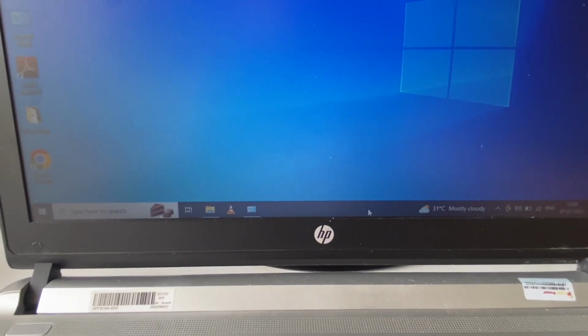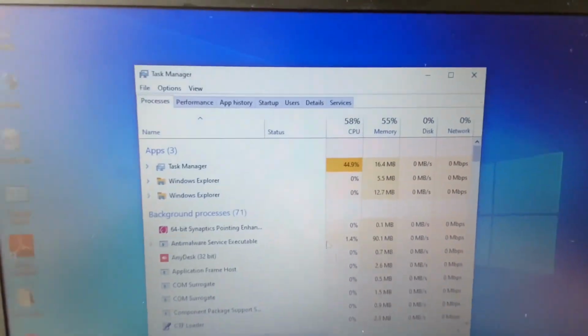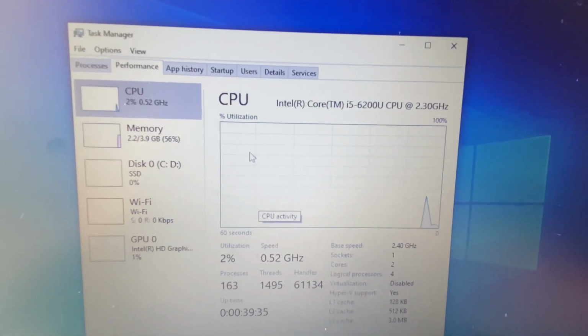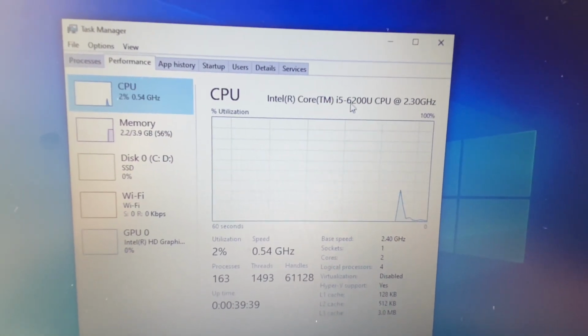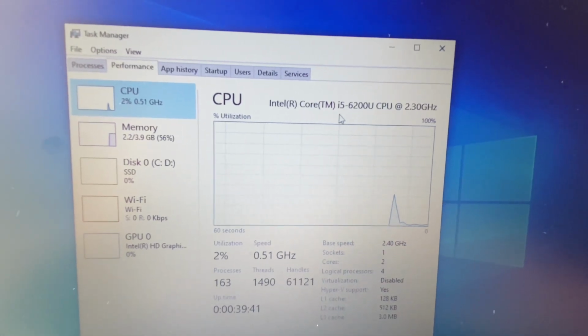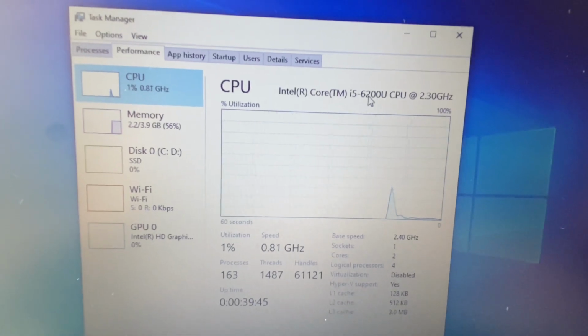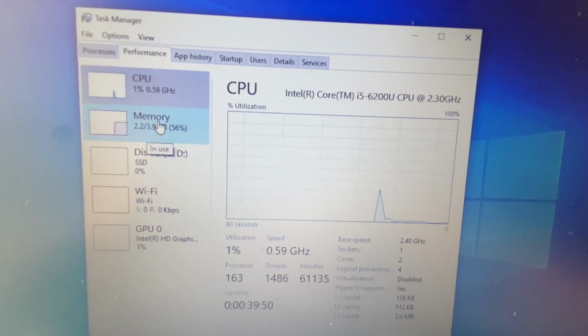So right click on the taskbar, then click on this task manager option. Now click on this performance tab, and on the left side click on CPU, and you can see this is my CPU configuration, Intel Core i5 6th generation. And if you want to see your RAM, your memory, on the left side click on memory.